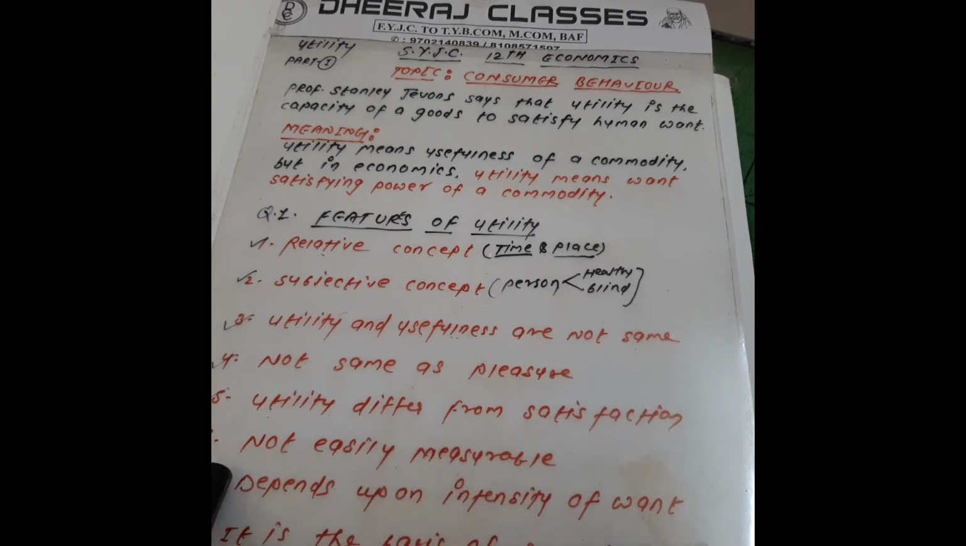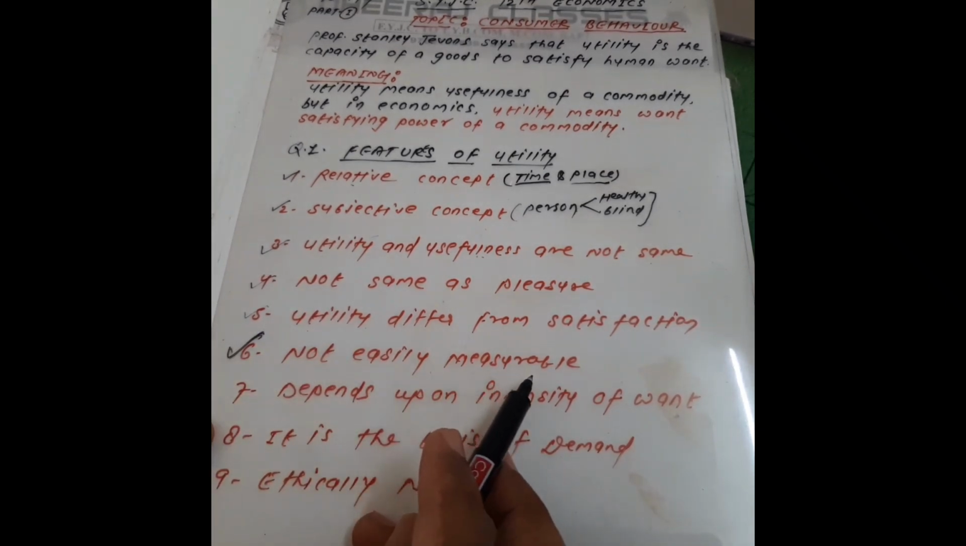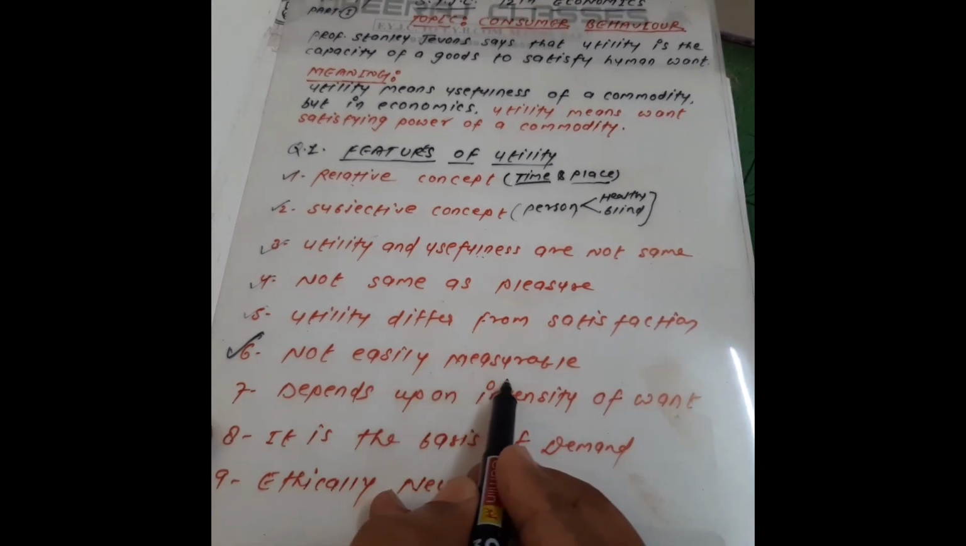Now the sixth one: not easily measurable. My dear student, utility is totally a psychological concept. It is not easily measurable. It is invisible and intangible, and utility cannot be measured cardinally. You know what cardinally means, my dear student? Cardinally means in numbers. We can't say that I got 2 utilities or I got 3 utilities.